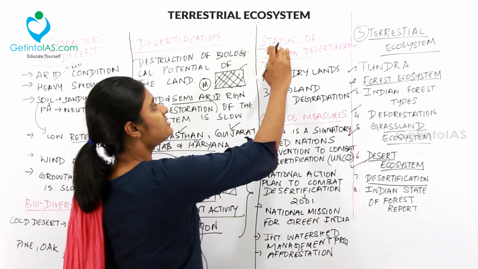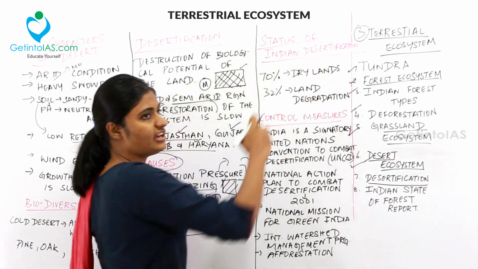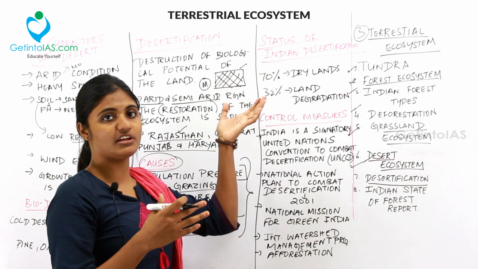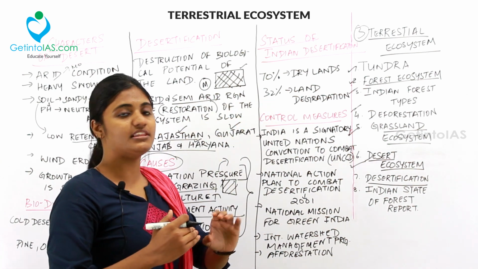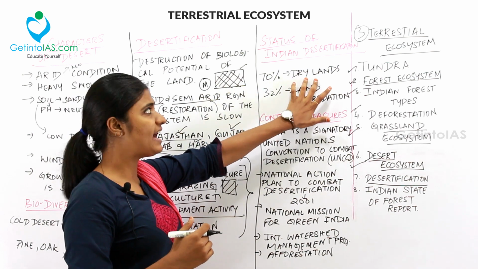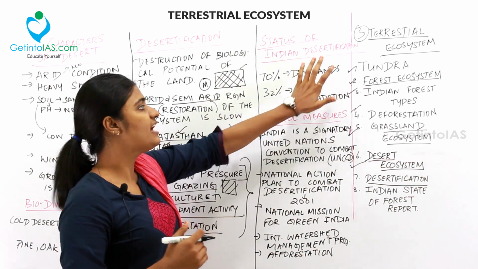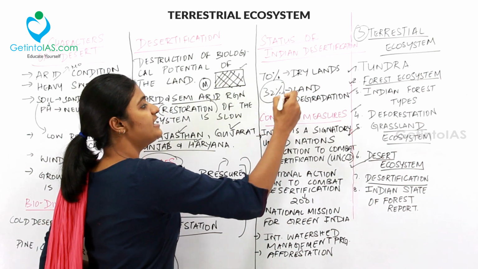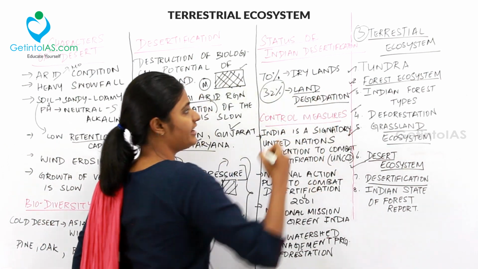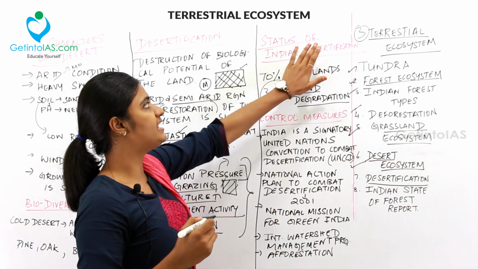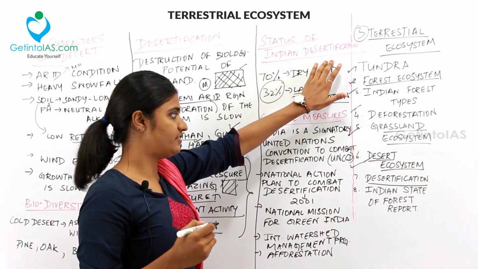And then moving to the status of Indian desertification. So how is India desertified? I mean the potential of the land has been brought down in that area. So nearly 70% of the dry land has been desertified, and on the whole 32% of India is undergoing land degradation. So these are the two key points to be noted down under the status of Indian desertification.